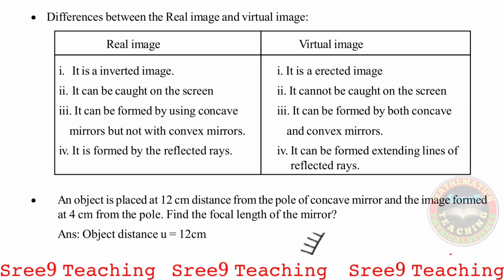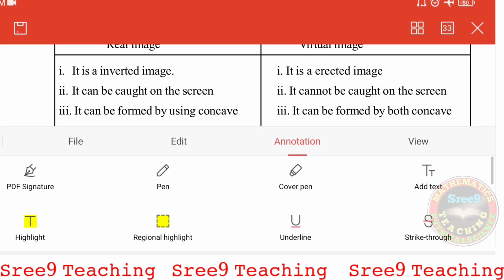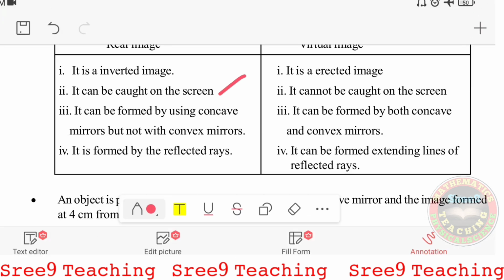Now this is the important question, that is, differences between real image and virtual image. Very, very important. On the left side, real image, and on the right side, virtual image. Left side, first point, it is an inverted image. Right side, it is an erect image. Left side, it can be caught on the screen, and virtual image, it cannot be caught on the screen.